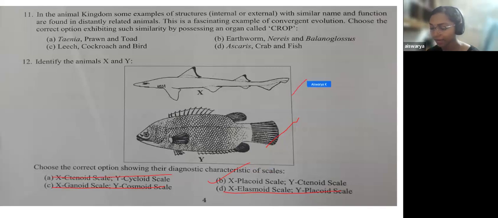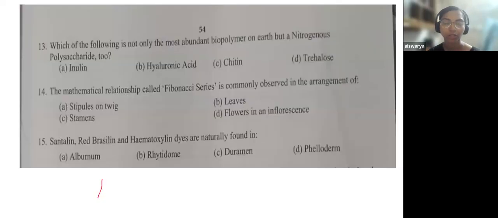So this was also a direct question. If you knew, you could have answered this. Other than that, about using the MCQ aptitude here, you can either use it, but I will not suggest you use it in this question because this was a very direct question. You can come to the answer based on your knowledge only. So that was the 12th question.